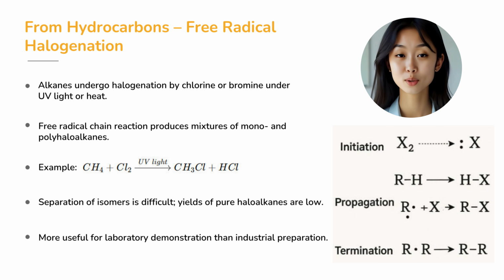Alkanes, when treated with chlorine or bromine in the presence of ultraviolet light or heat, undergo free radical halogenation. For example, methane reacts with chlorine under ultraviolet light to form chloromethane and hydrogen chloride, written as CH4 plus Cl2 in the presence of UV light gives CH3Cl plus HCl. The mechanism is a classic free radical chain process: initiation, propagation, and termination.